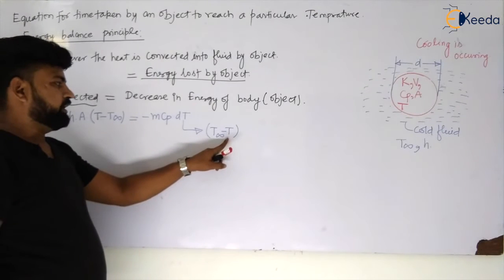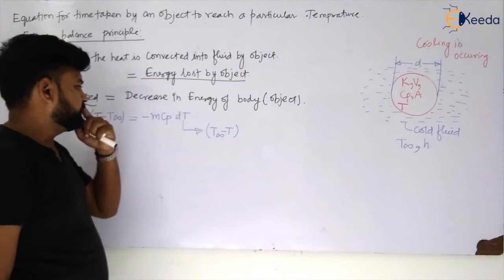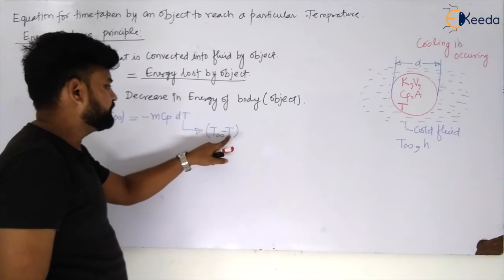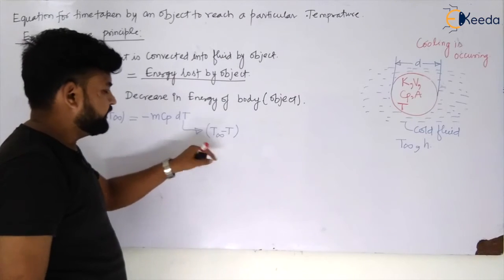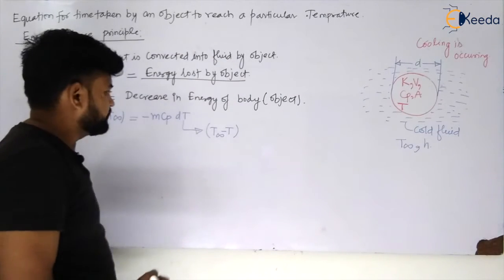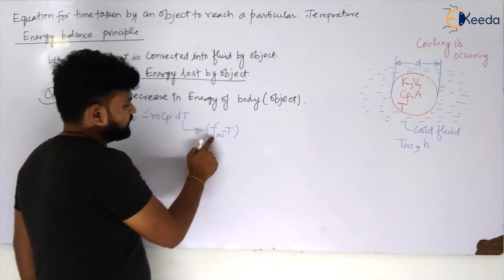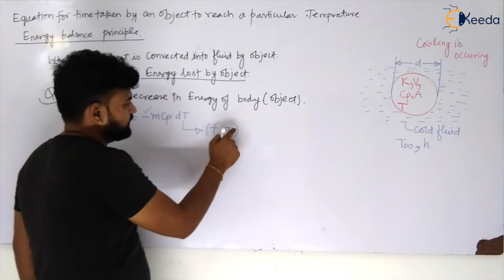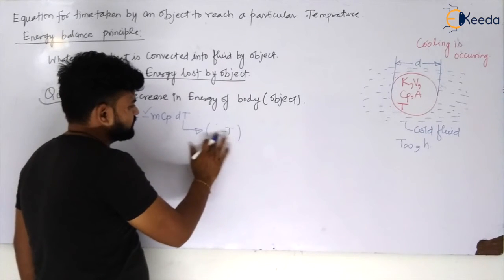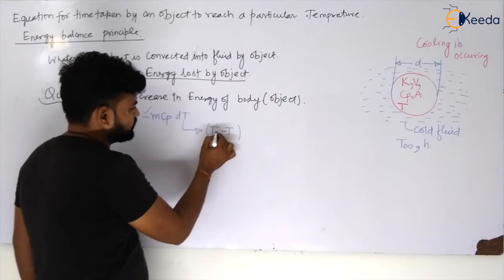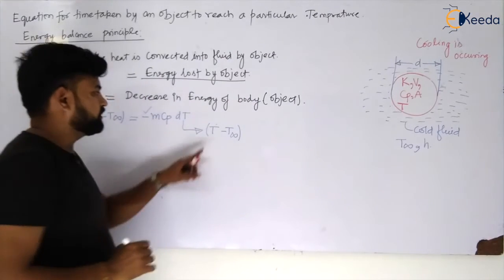Let us say at a particular time t, the temperature of this object is T. Now it is losing heat to the surrounding, and it is decreasing its temperature. So I have taken the minus already. So we can directly take T minus T infinity. T minus T infinity we have taken.